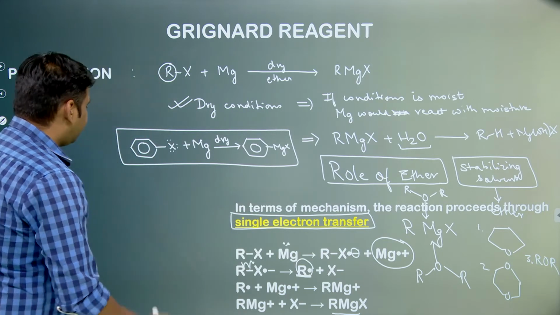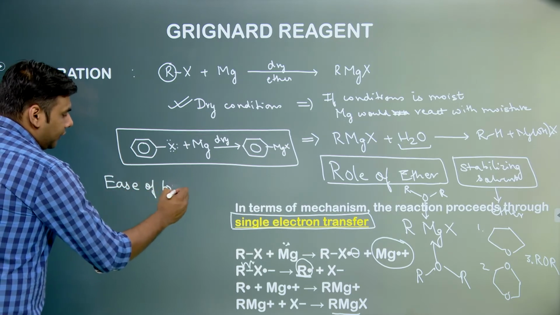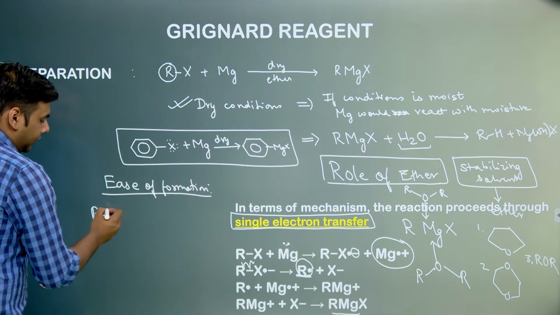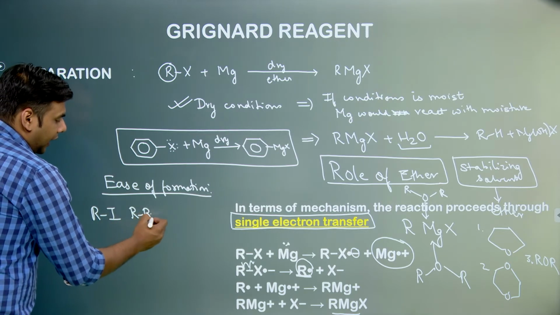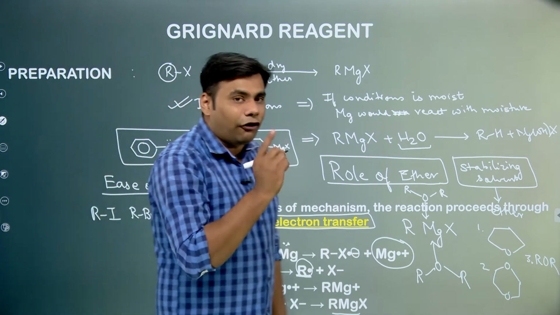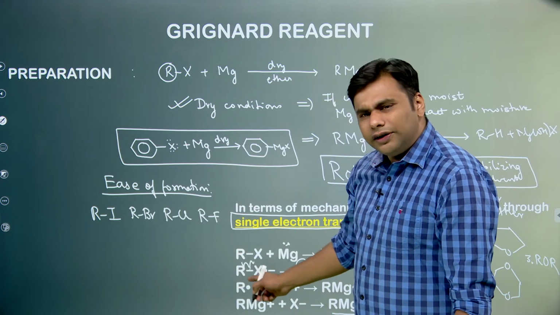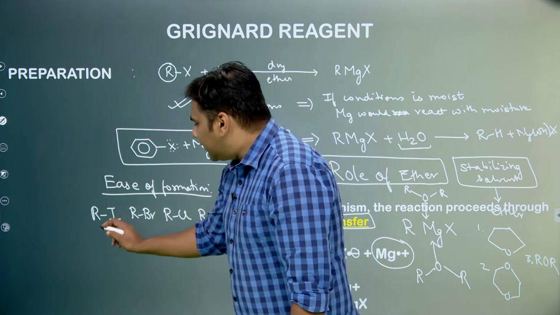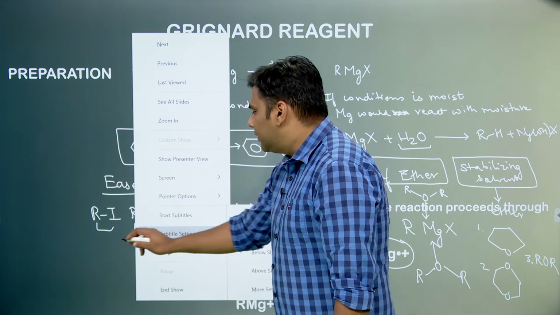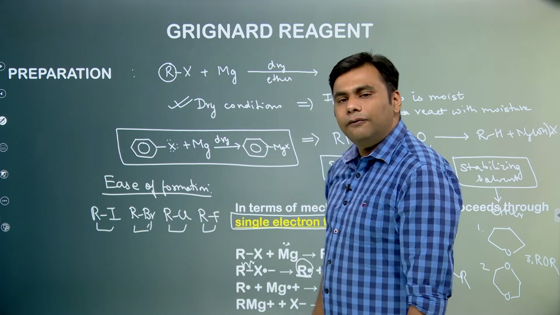So a very important question that could come over here is ease of formation. Now suppose we have RI, RBr, RCl and RF. Now the question comes, which will easily form the Grignard reagent? So we know from the mechanism that there is a cleavage of the CX bond. So in this case there is a CI bond that has to be broken, in this it is the CBr bond that has to be broken, in this it is the CCl bond that has to be broken, in this it is the CF bond that has to be broken,